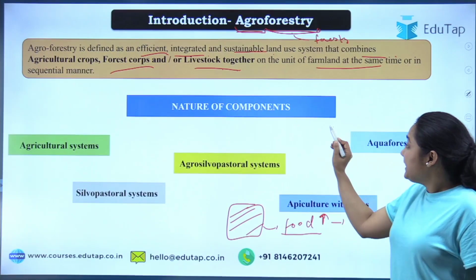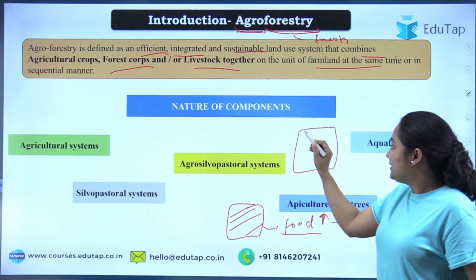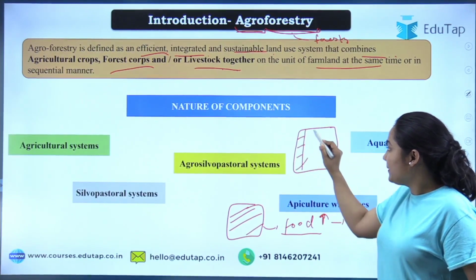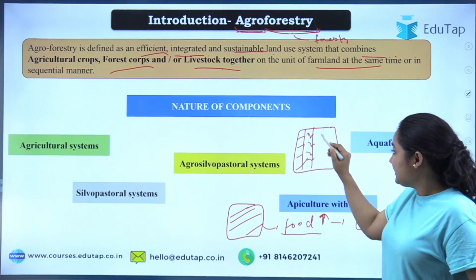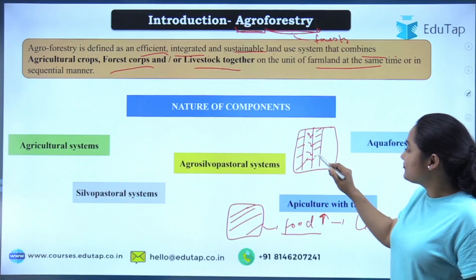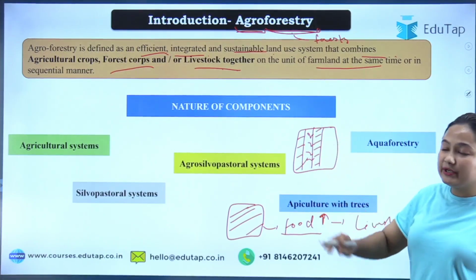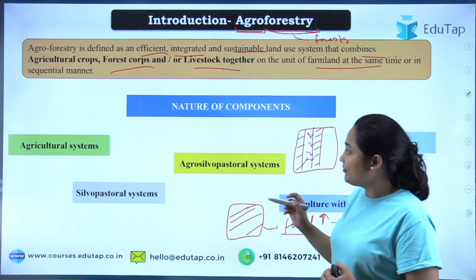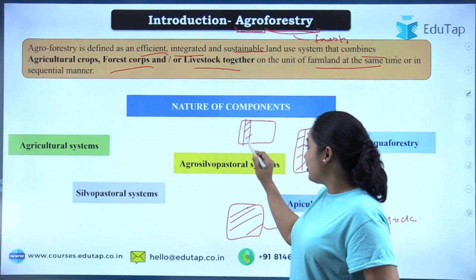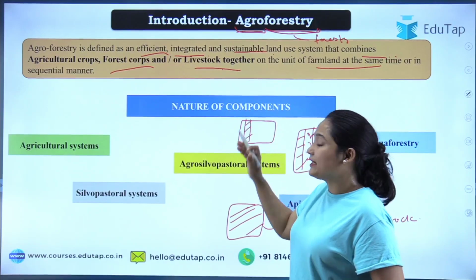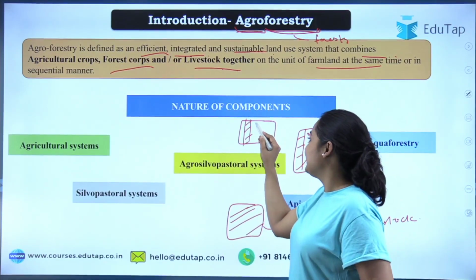It means at the same time you can have the agro crop here, the forest crops here, then suppose there is some fodder for animals. Either we can do it at a similar time, or for some years we can grow forest plants and till these plants are big enough, we can do agriculture in between.